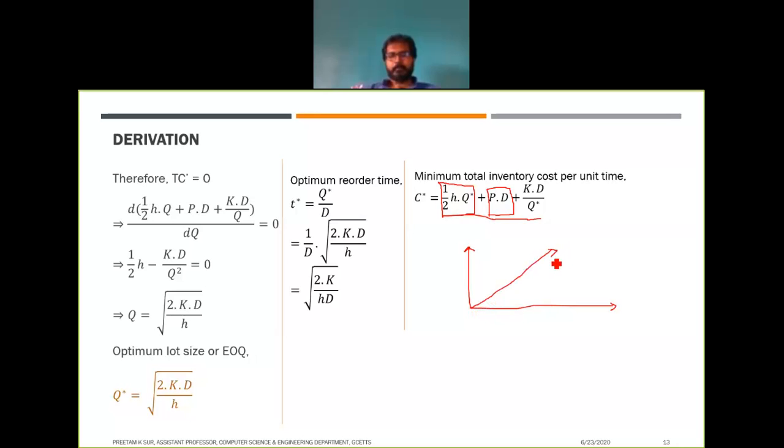Now for this purchase cost, which is not dependent on any value of Q, that will be a single line which is parallel to the Q axis. So this is your Q axis, and this is your item. The holding cost will be linearly dependent, and the purchase cost, which is not dependent on Q, will be parallel to the Q axis.